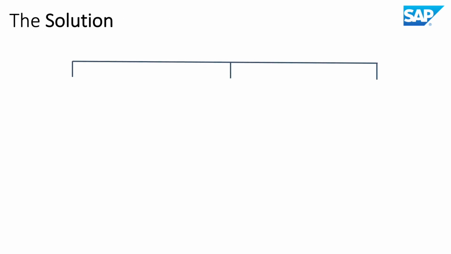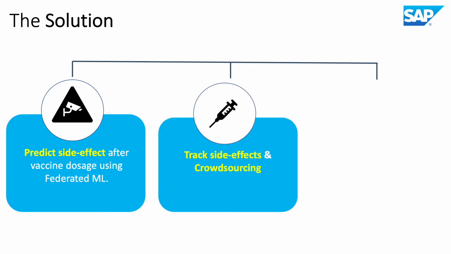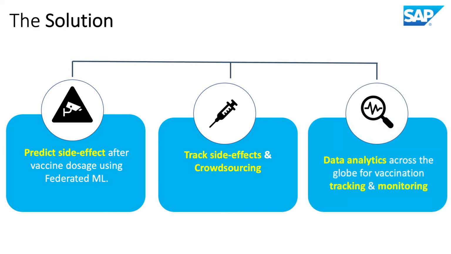Firstly, our solution is powered by SAP and runs on the SAP Cloud Platform. Our application has threefold functions. Firstly, it enables an individual to get a sense of the side effects before getting a COVID 19 vaccine shot based on their personal health data. Secondly, the user can track their side effects after getting a vaccine shot, and all the data is anonymized before being used for improving our global model. Thirdly, it allows users to track the global vaccine regimen.